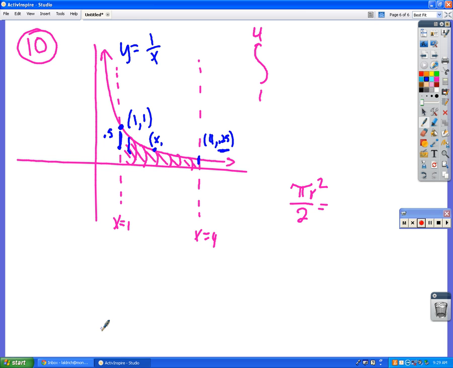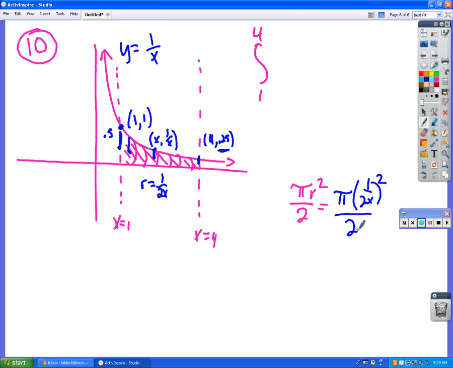1 over x, yeah, because the way we were getting these y's is by taking the x's and plugging it in there, right? So if the y coordinate of this is 1 over x, what would be the length of that radius? Right, 1 over x divided by 2, which is the same as 1 over x times a half, so it's 1 over 2x. Okay? So over here, the thing is going to become pi times 1 over 2x squared divided by 2.